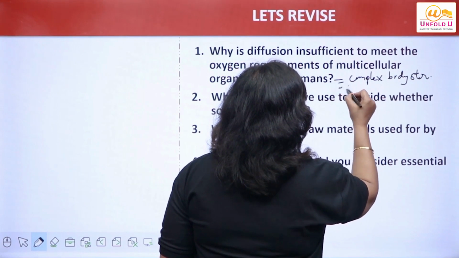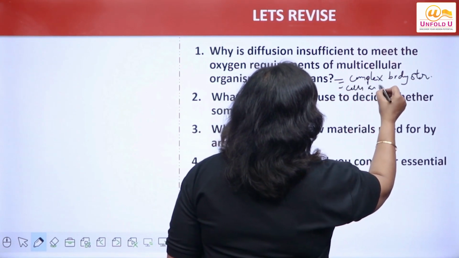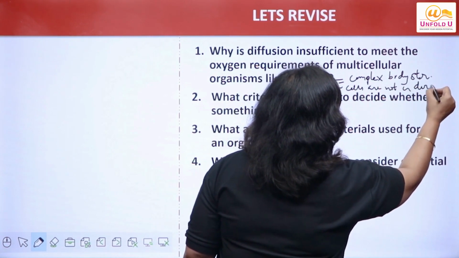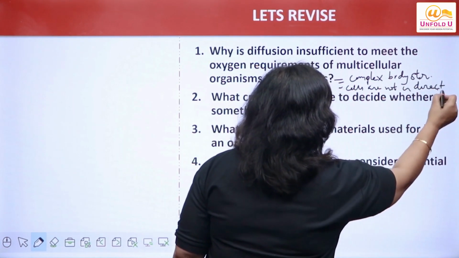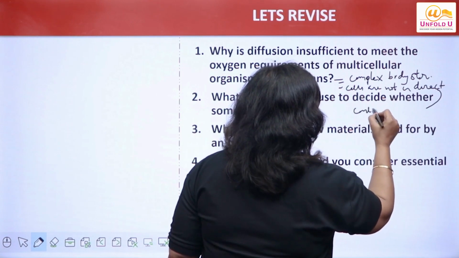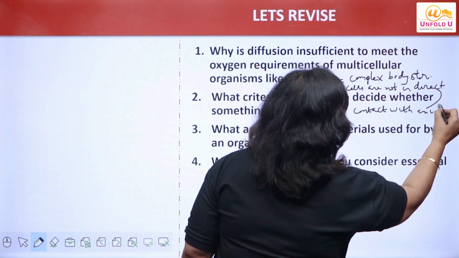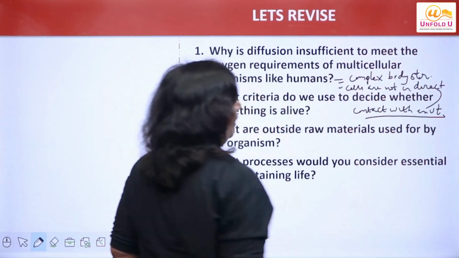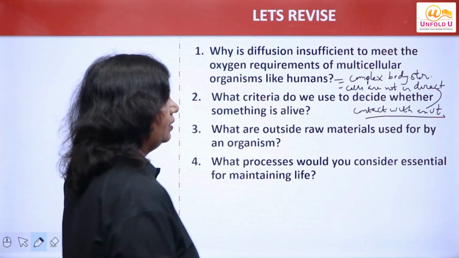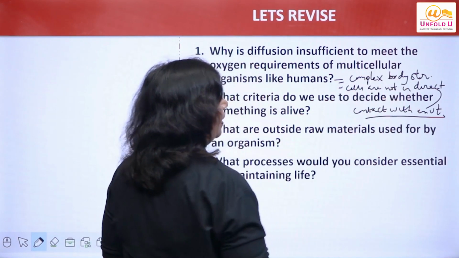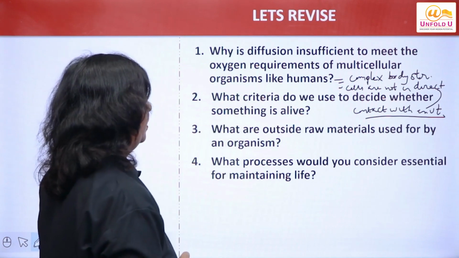Secondly, cells are not in direct contact with the environment, right? We can quote two reasons here. They have complex body structures and the cells are not in direct contact with the environment.